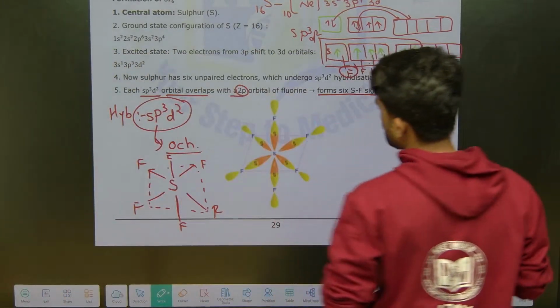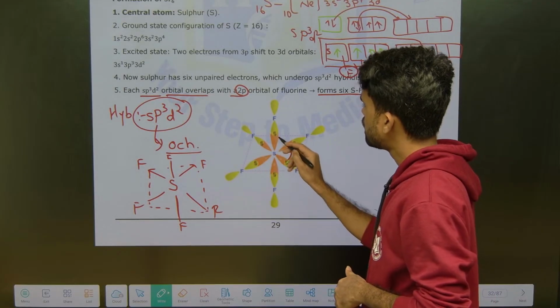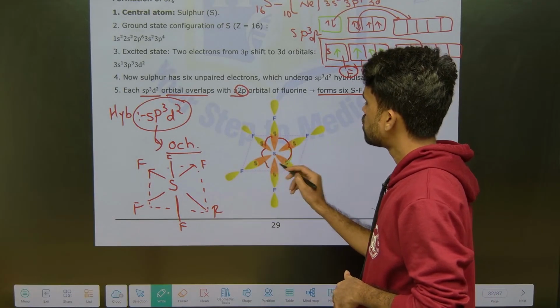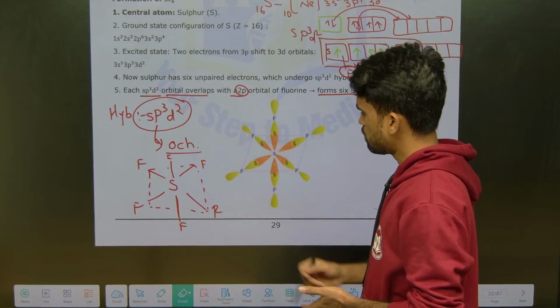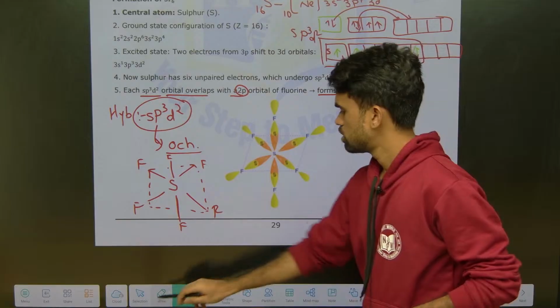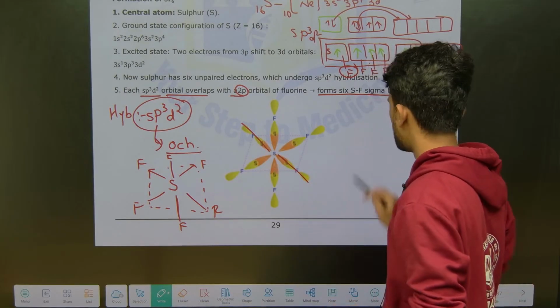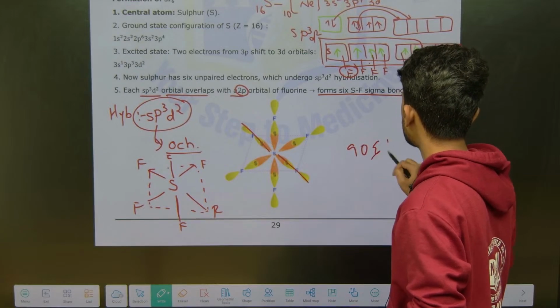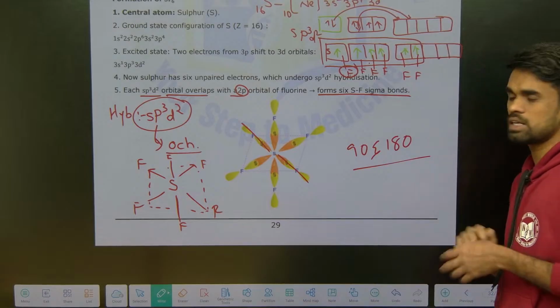Okay, so now how are they oriented? 90 degrees to each other. And if you take opposite sides, between this one and this one, it will be 180. So there are 90 and 180 degree angles present here. You just write 90 and 180 degree angles.